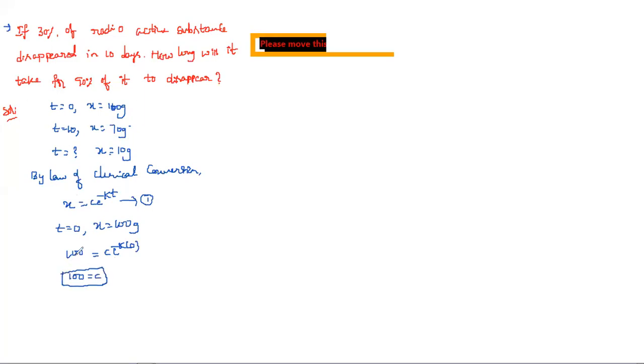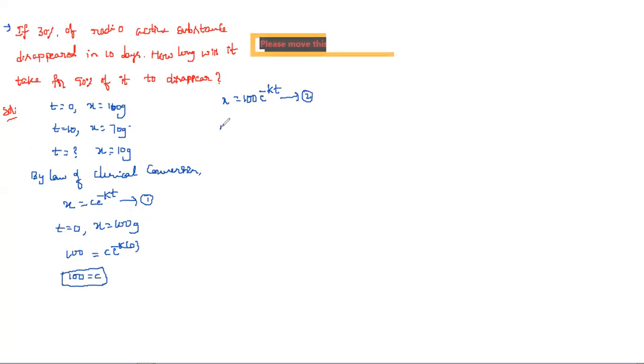Next, we need to calculate the k value. For getting the k value, we need to take another condition. Before that, substitute the c value in equation 1. If you substitute, x is equal to 100 into e power minus kt. Let it be taken as equation 2.